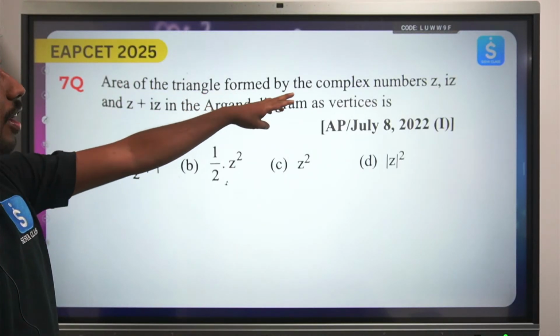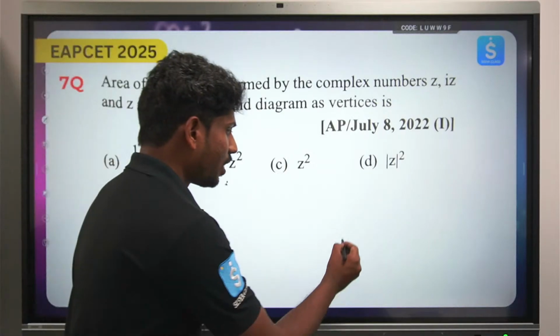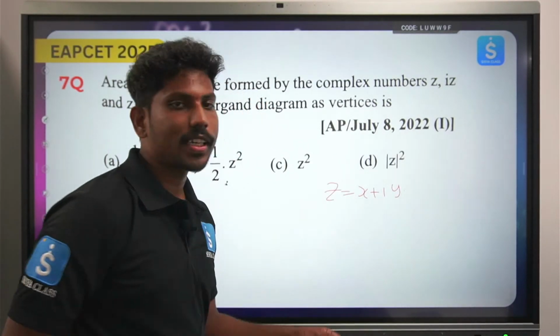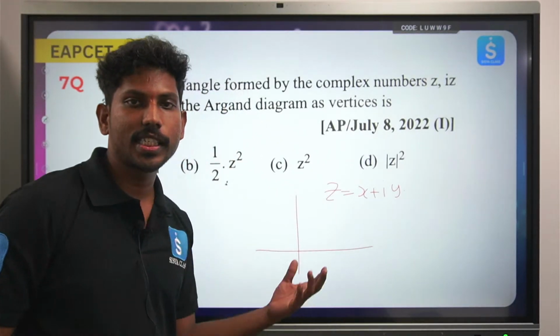Area of the triangle formed by the complex numbers z, iz, z plus iz in the argand diagram is. So if you try to take z is equals to x plus iy, the z has not been given as any specific number, so we will try to first visually see how this diagram looks like.